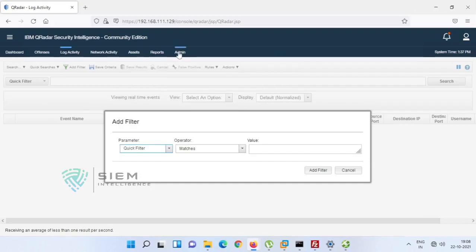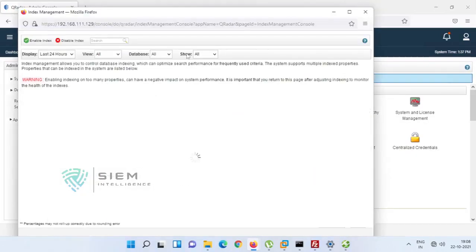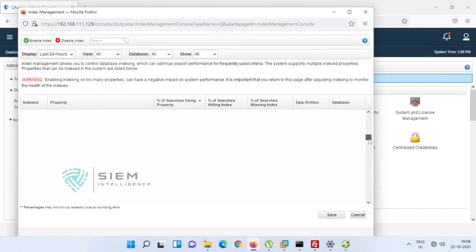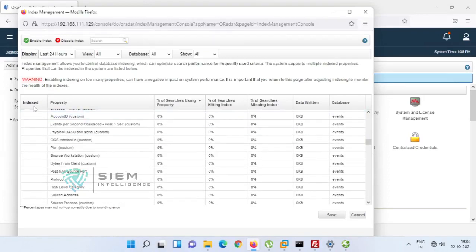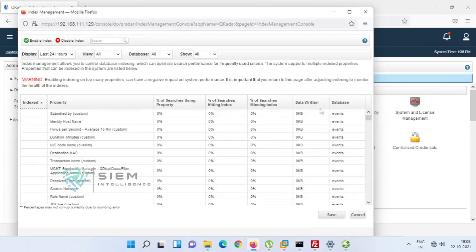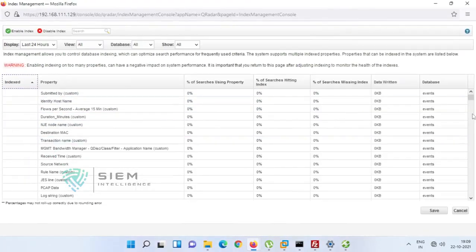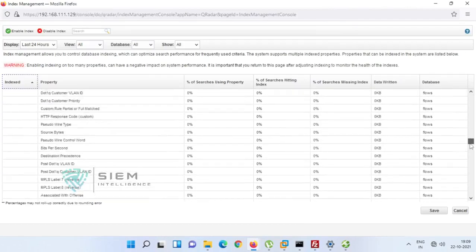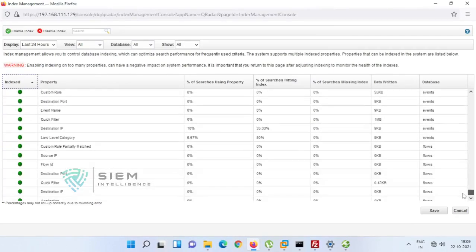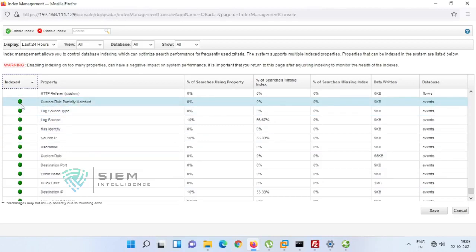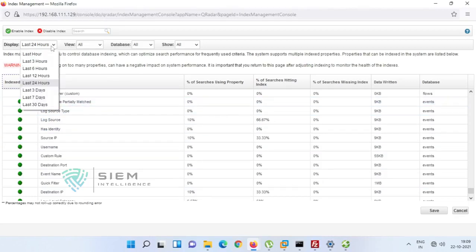Look alike. In the admin tab, there is index management. You can do property indexes. There are so many indexes; if you see the indexed ones at the top, there are not less than almost 1,000. I'm not able to see the count, but the properties which are indexed are in green color first, and you will find what the indexing capability is.